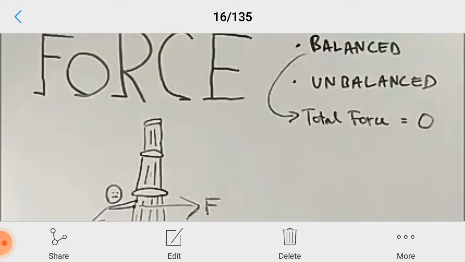So an unbalanced force, we can say, is when the resultant force of all the forces acting on a body is not equal to zero, then the forces are unbalanced forces. Okay, so that's about balanced and unbalanced force.